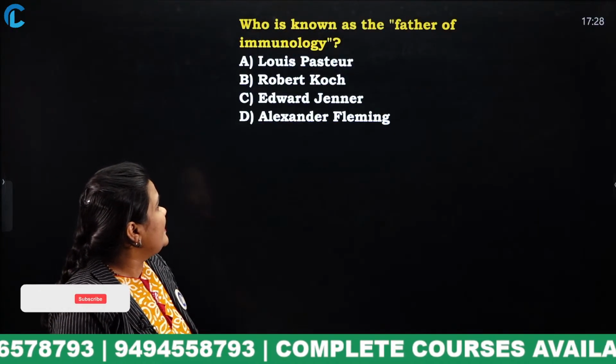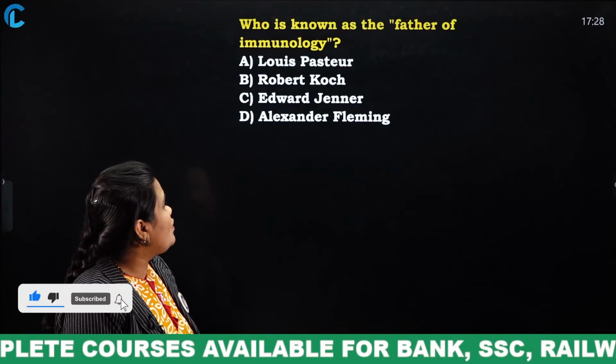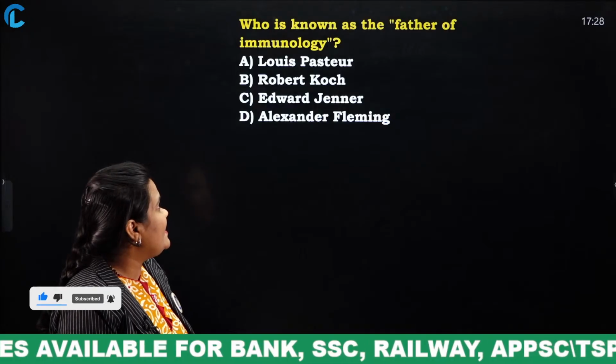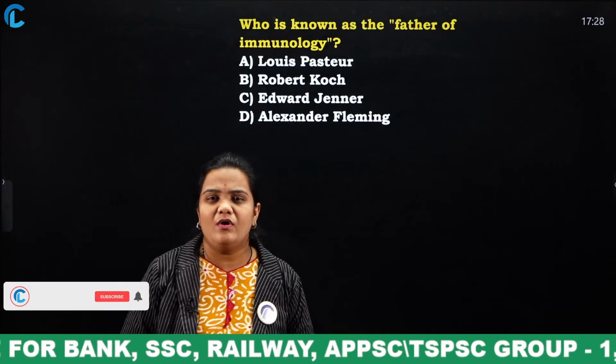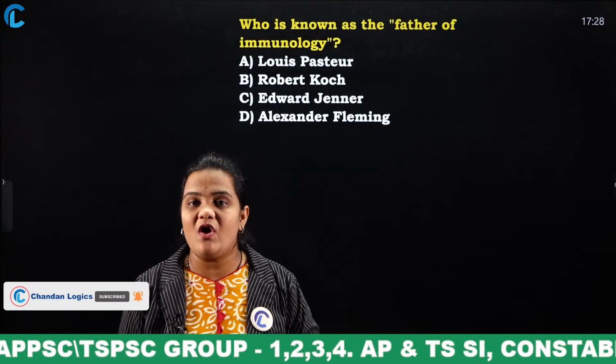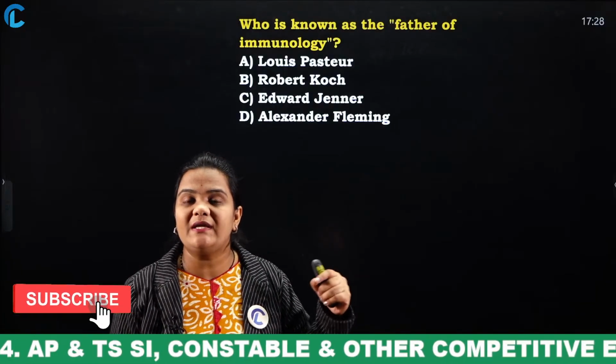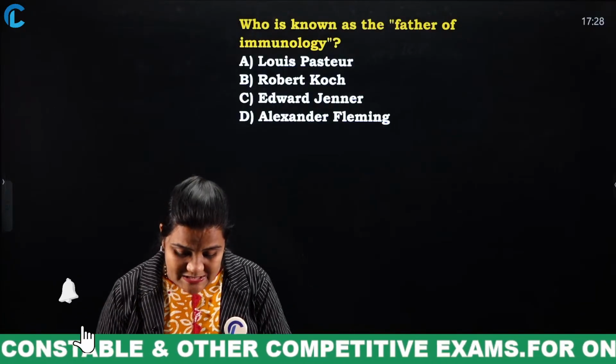Next, who is known as the father of immunology? Louis Pasteur, Robert Koch, Edward Jenner, Alexander Fleming. Louis Pasteur. If you hear this name, automatically we will remember what? Pasteurization, milk pasteurization. Louis Pasteur is famous for what?